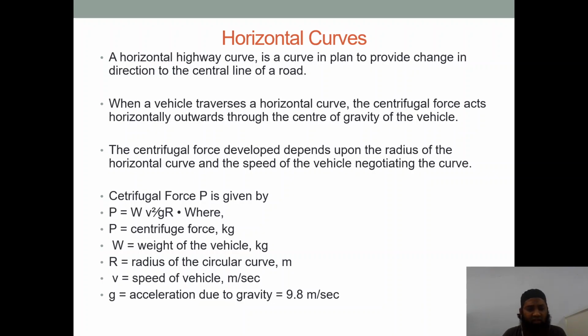The weight of the vehicle we can get. What is the radius of the circular curve? When we substitute that value, and V is the speed of the vehicle, we can just substitute these values. From here we get to know the centrifugal force after substituting these values.